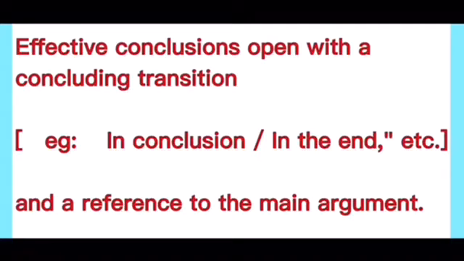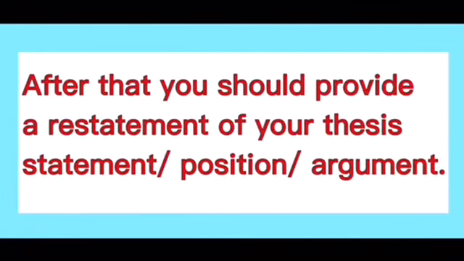And as everybody knows, the concluding paragraph will always be a restatement of the topic sentence of the introductory paragraph. So here you will be reinforcing your main argument in different words. And finally, the last sentence of the concluding paragraph will contain a global statement that will give the reader an idea that the discussion has come to an end.